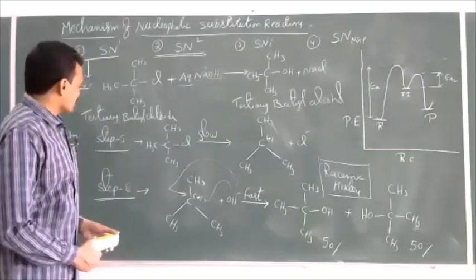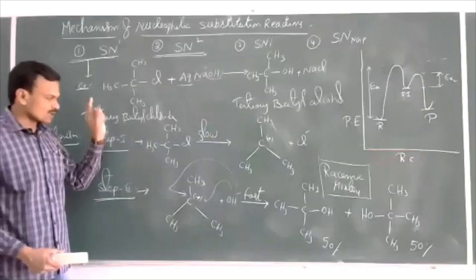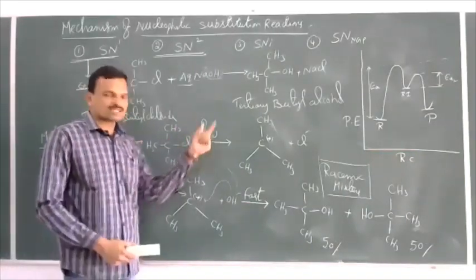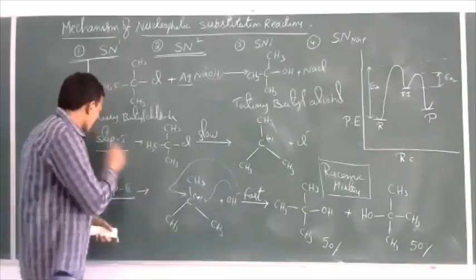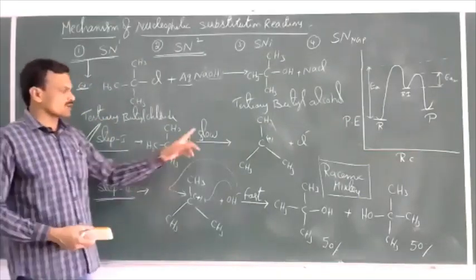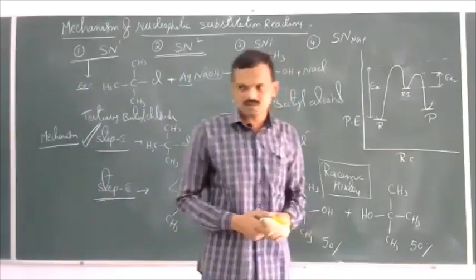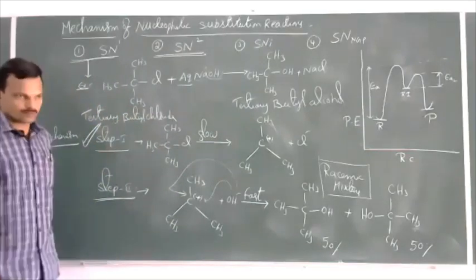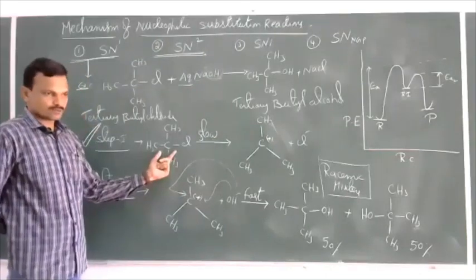If a reaction takes place in 2 or more steps, out of those steps, the slowest step is the rate determining step. That means out of these 2 steps, the first step is the rate determining step, since it is the slowest step. Here, the first step is the rate determining step.